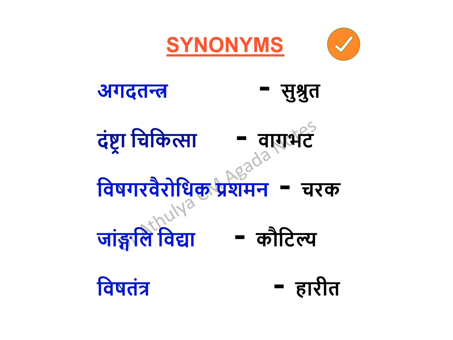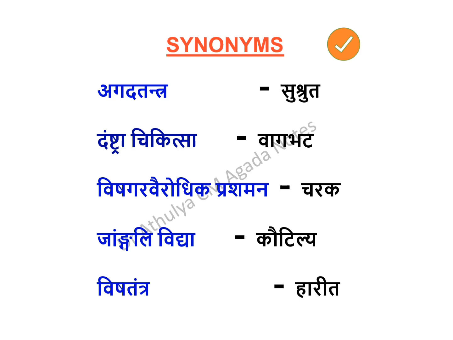We know: Kaya, Bala, Graha, Urdhwanga, Shalya, Damshtra, Jara, Vrisha. The Damshtra Chikitsa is related to Agadatantra. Then Charaka has mentioned the Agadatantra as Visha, Gara, Vairodhika, Prashamana.